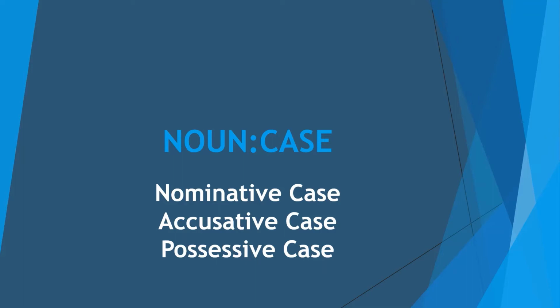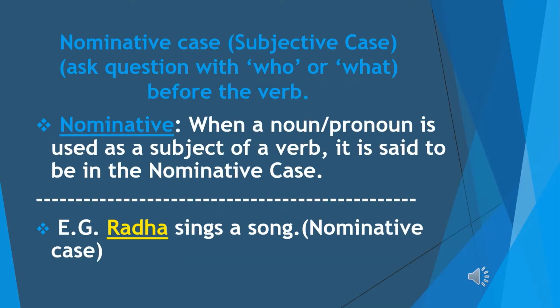some noun cases are there which we are discussing, and they are nominative case, accusative case and possessive case. But in today's video we are discussing first two types, that is nominative case and accusative case. Nominative case. Nominative case is also called subjective case. When you ask the question with who or what before the verb, you get the answer, and that answer is nominative case. What is meant by nominative case?